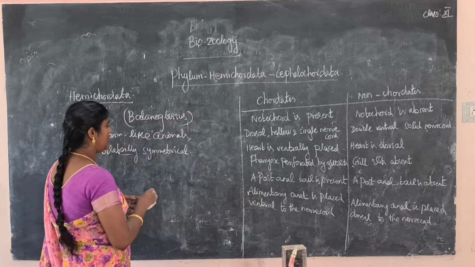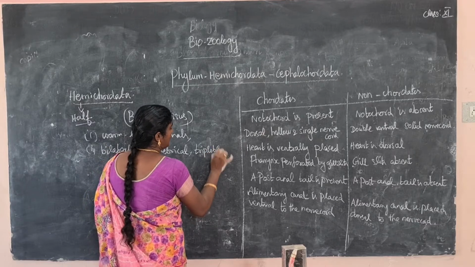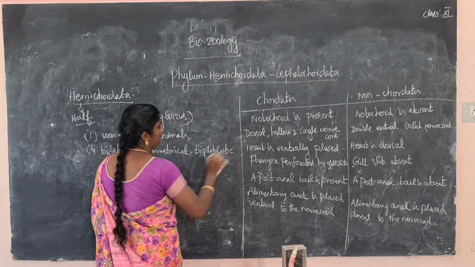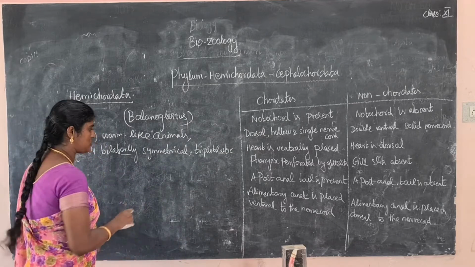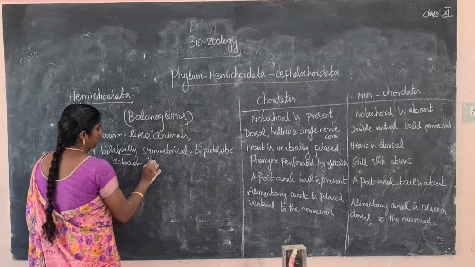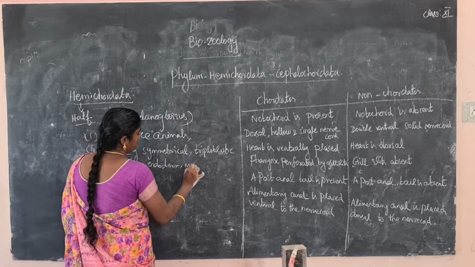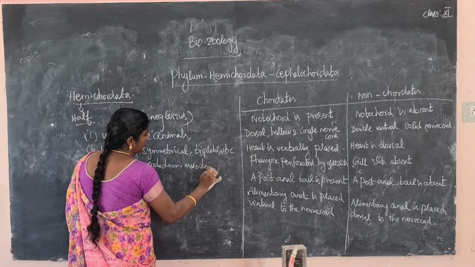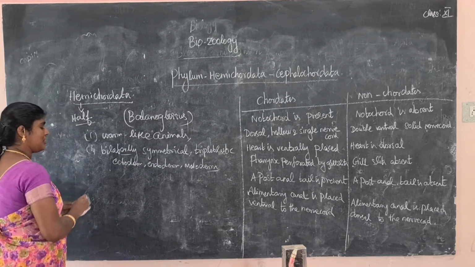Next, it is a triploblastic animal. What is the meaning of triploblastic? Ectoderm, endoderm and mesoderm are present, so it is called triploblastic. Next, it is a coelomate animal.